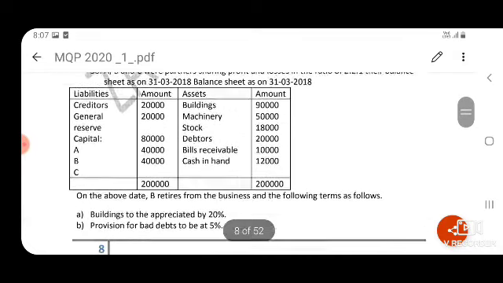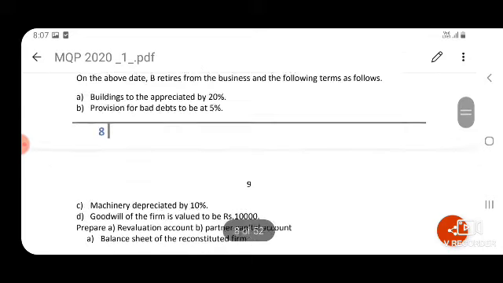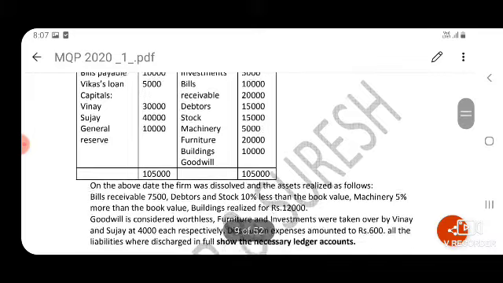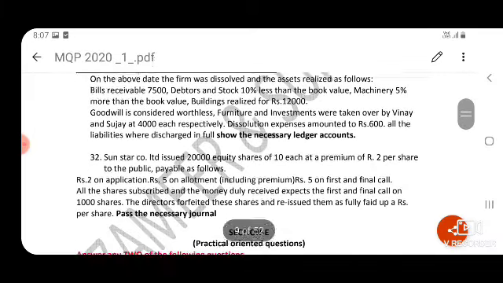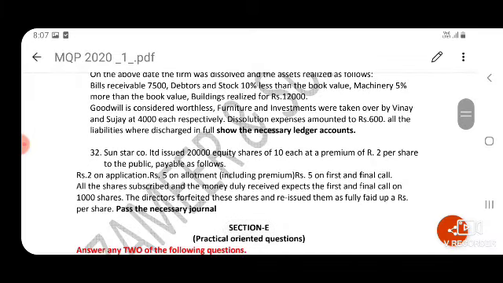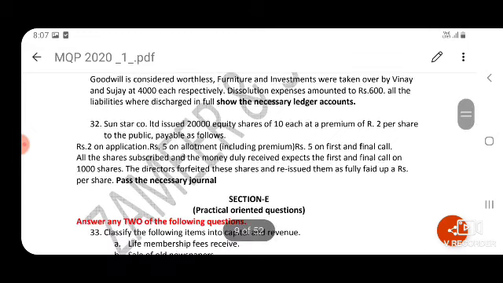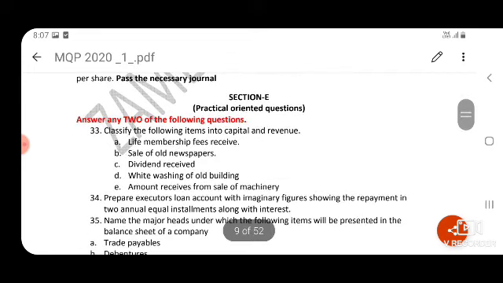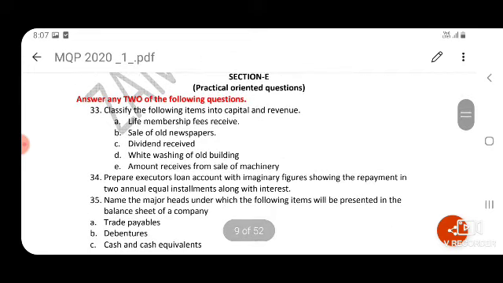Retirement of a partner, question number 30. 31, dissolution of partnership firm. And question number 32, journal entries. So you get 7 questions. Out of 7, we have to answer any 4. So you practice these 6 marks and 12 marks questions.